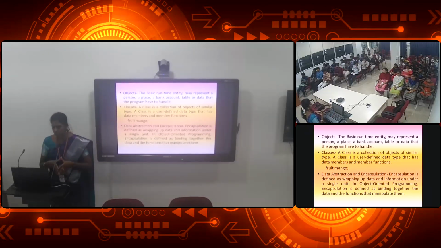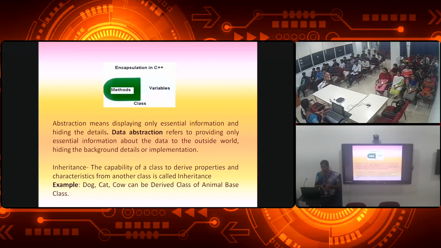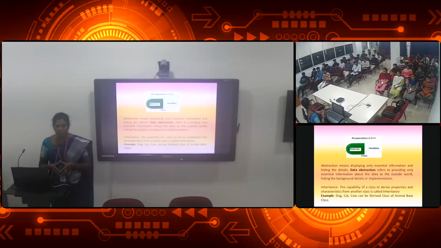Then data abstraction and encapsulation. What is encapsulation? Encapsulation is wrapping up of data and information together into a single unit. When we wrap up data into a single unit, that is called encapsulation. Here another term is data binding, where the data and functions will be bound together to manipulate a program. See, this is encapsulation in C++. I have given an example diagram. Here methods are also called functions. When functions and variables are clubbed together to form a class, that is called encapsulation.